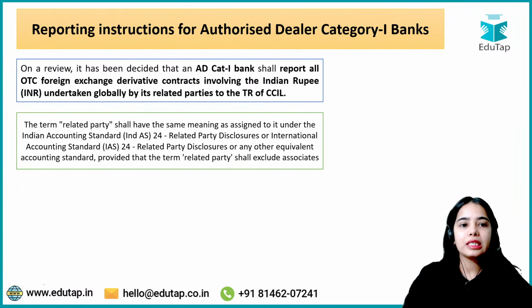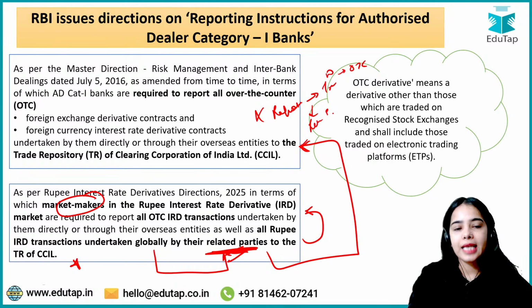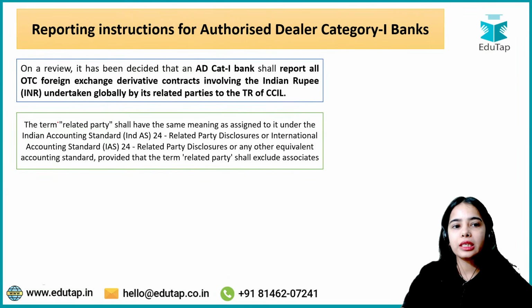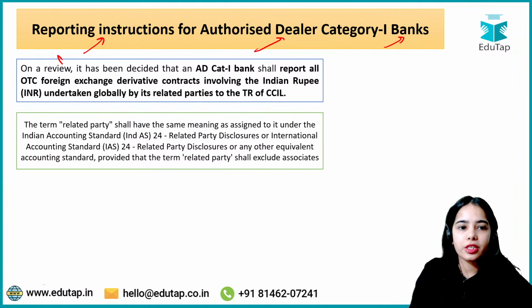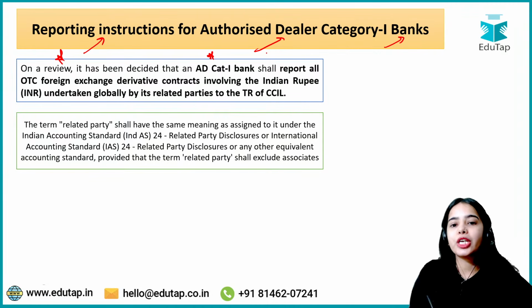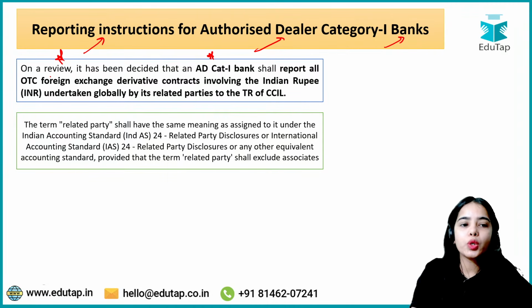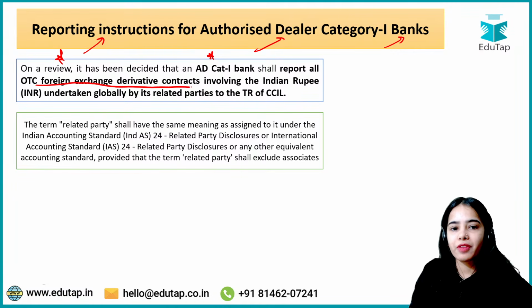So now what is the change that has come? Recently the RBI has issued these directions. Under these reporting instructions for the authorized dealer category 1 banks, it has been clearly laid down that on a review it has been decided that the authorized dealer category 1 banks shall also report all the over the counter foreign exchange derivative contracts involving the Indian rupee undertaken globally by its related party to the trade repository of CCIL.